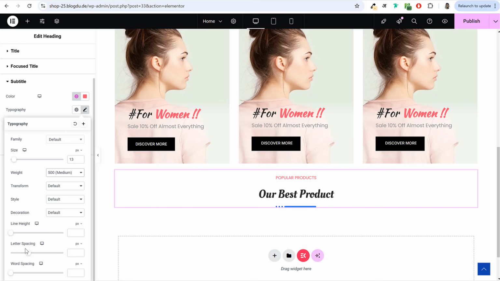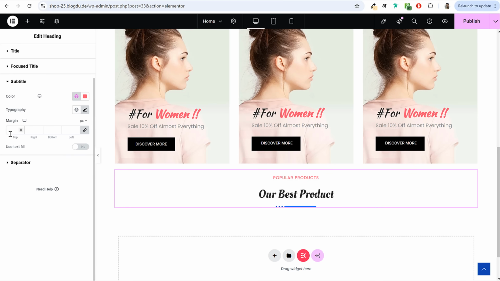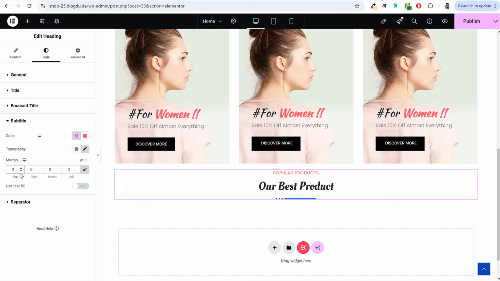We also want to do one thing. We want to increase letter spacing. So between each letter, spacing will be increased. I want 1 pixel letter spacing. And over here under subtitle, I don't want any spacing. So margin, I don't want any margin. So margin will be 0.